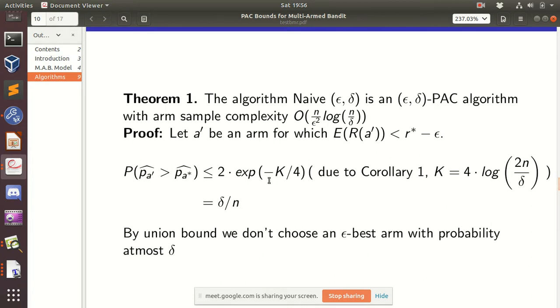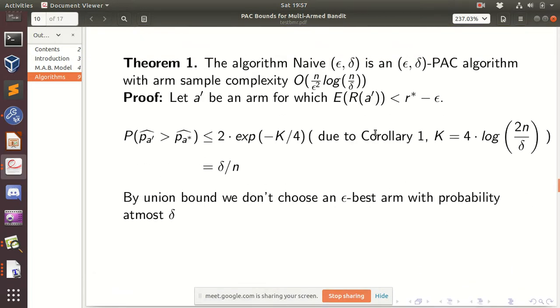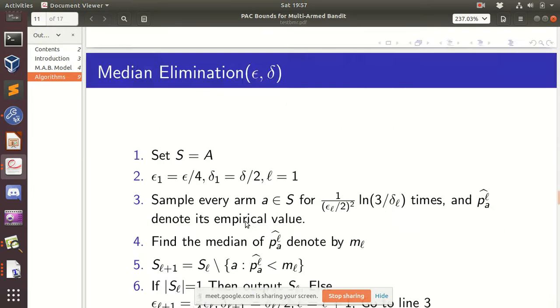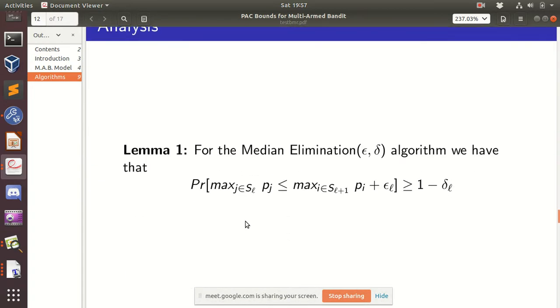Even here we will do a union bound, but as you will see, it is done in a very clever way, so that we maintain order n sample complexity and also get the upper bound of delta. In the analysis you can check this very clearly.